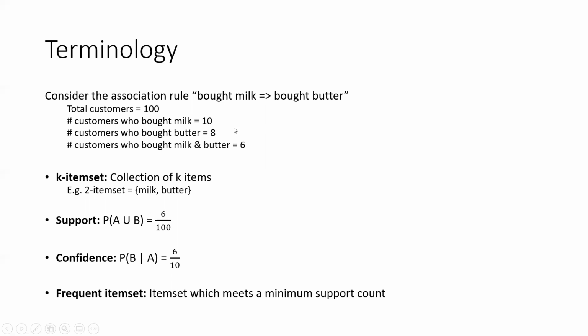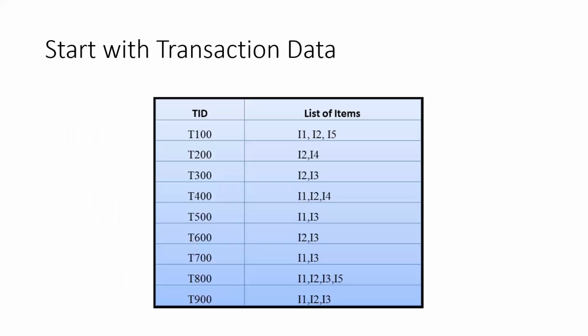Here how you do it is, you just look at what association rule you have, and you combine the items in that particular rule, and you calculate the number of transactions which involve all those items in that particular rule. That is how you do it. Okay, understood. Any other questions? Okay, we'll go to the next one.